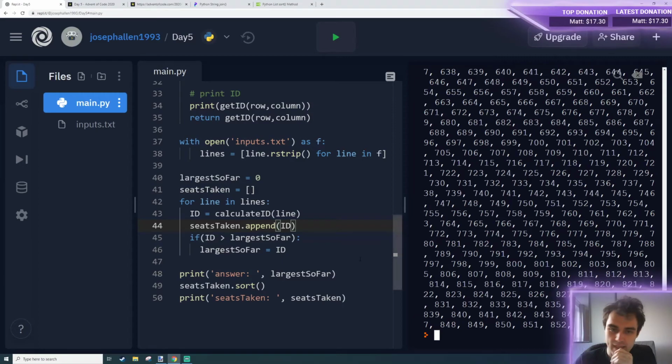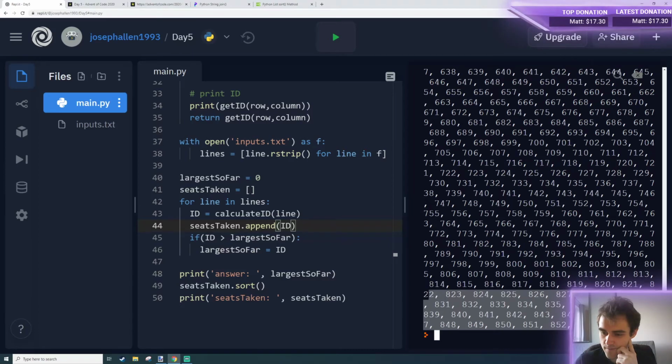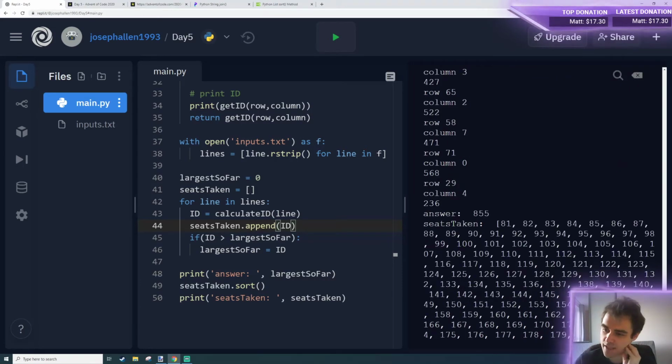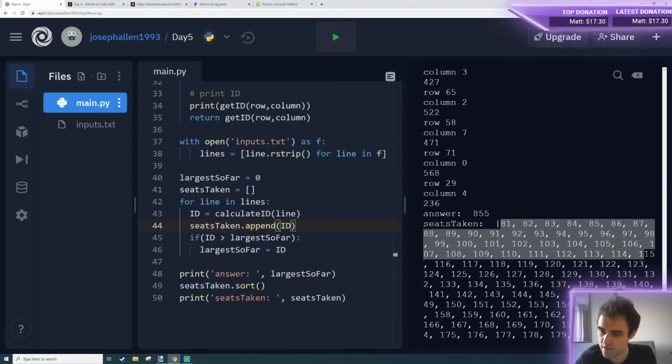It doesn't look like gaps in the back of the plane, but obviously I'm just visually checking. So 47, 45. I don't see any gaps. 32, 29. Don't see any gaps at the end, but let's check the start. So look, it says the seats up to 81 are missing. But then after that, you know what, it looks to me like there's just some missing rows.